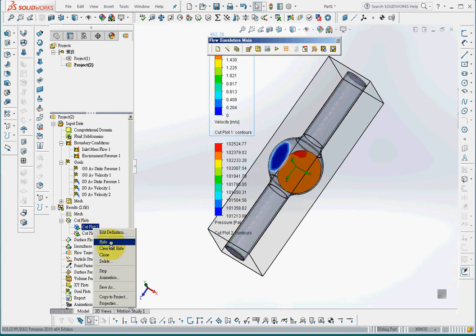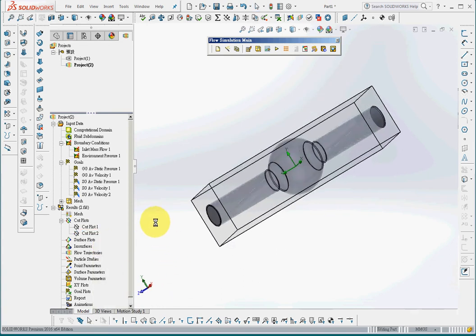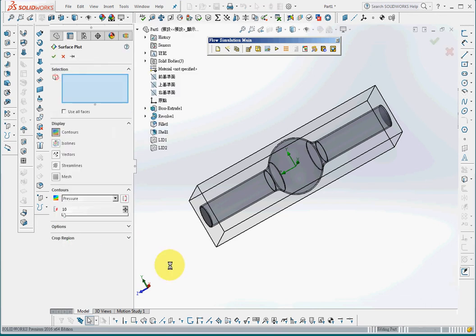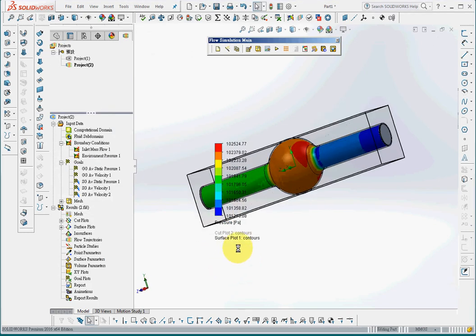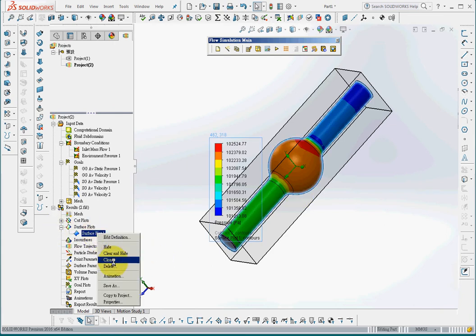Now we can hide the plot. Now for surface plot, we can insert a surface plot. We can choose all surface, pressure distribution, and this is the surface plot. You can also plot velocity plot for surface plot. I'll hide the plot.